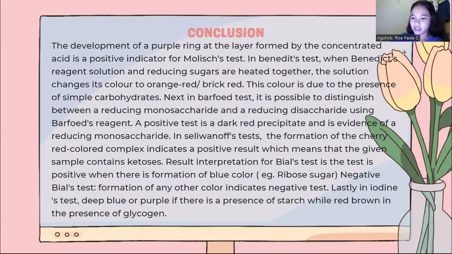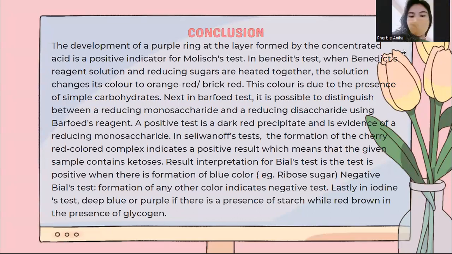Next, in the Barfoed test, it is possible to distinguish between a reducing monosaccharide and a reducing disaccharide using Barfoed's reagent. A positive test is a dark red precipitate and is evidence of a reducing monosaccharide.